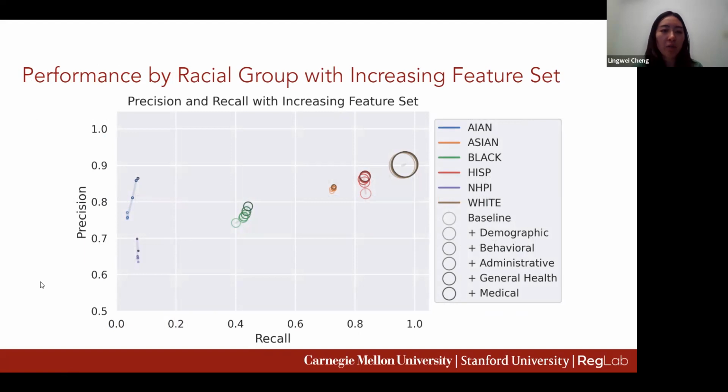For example, for Black subjects, we see the circles moving from lower left to upper right as we add in more features. This means that both precision and recall improve for Black subjects as we increase the richness of the feature set. We find that the impacts on precision and recall are different for racial groups as more features are incorporated. White patients experience the smallest cumulative changes as we increase the feature set from baseline to medical. Though Hispanic subjects see very little change in recall, there's a more substantial increase in precision.